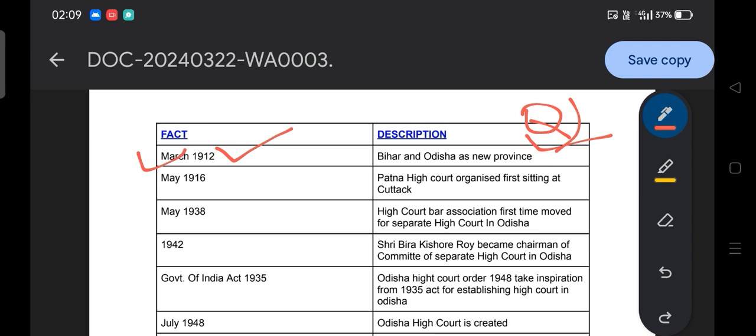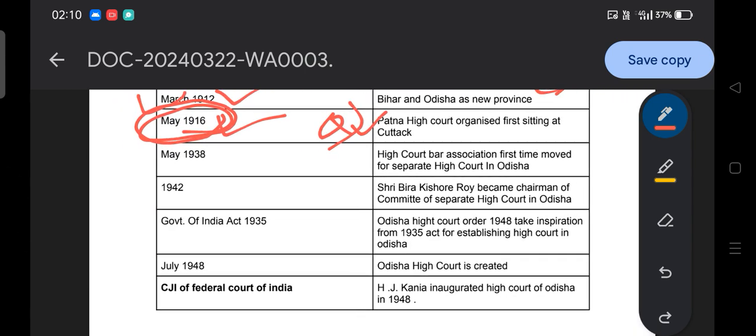Then in May 1916, Patna High Court organized the first sitting at Cuttack. I personally believe these questions have not been asked till now, but there can be a chance they ask it. They can simply ask: Patna High Court organized the first sitting at Cuttack in which year? It is May 1916, that you have to remember.